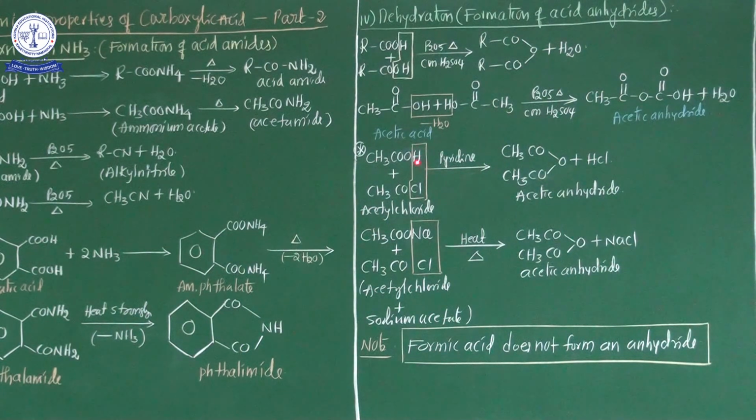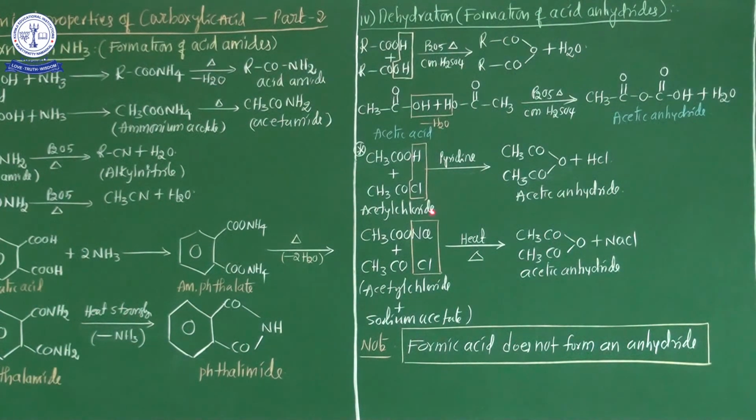C6H5COOH. I haven't written it here, you just write it down in your notebook. C6H5COOH plus again C6H5COOH in the presence of heat or pyridine, and finally benzoic anhydride is obtained.